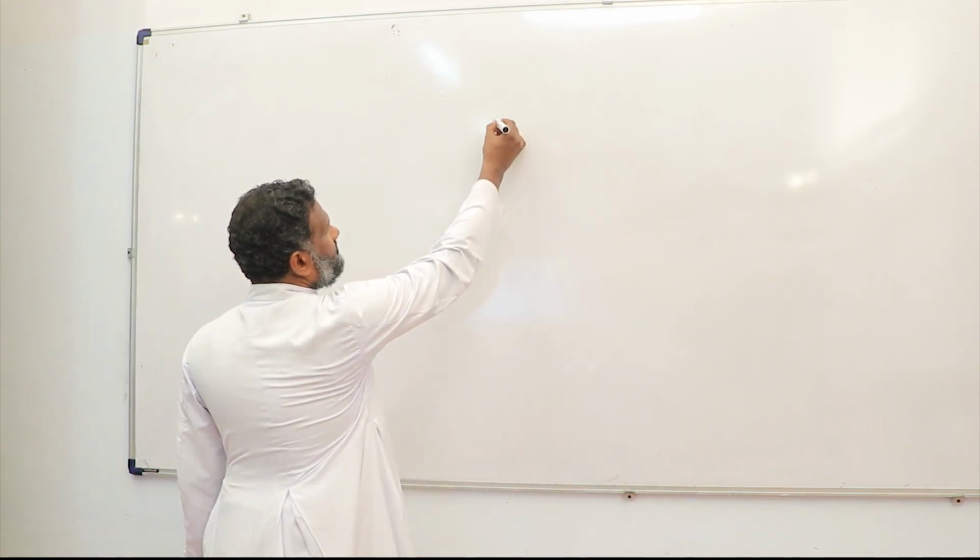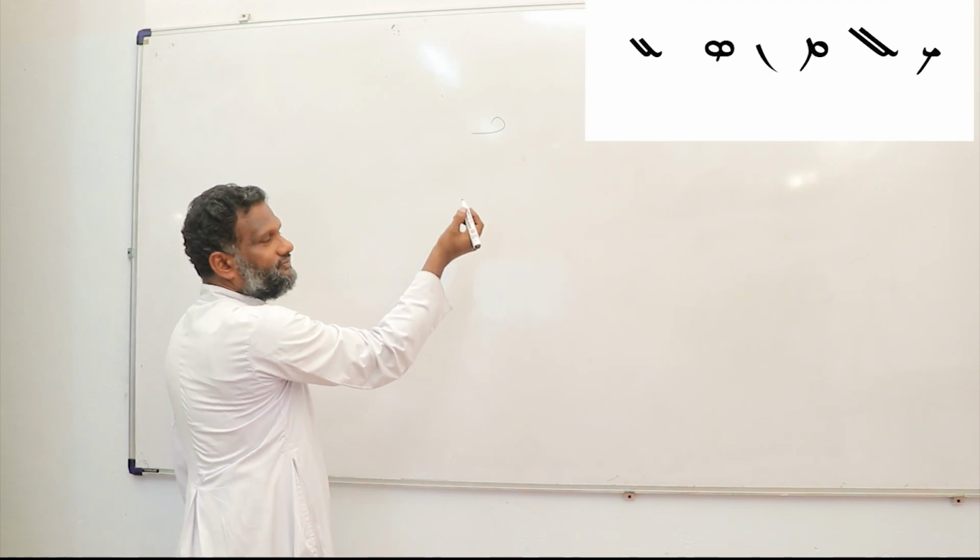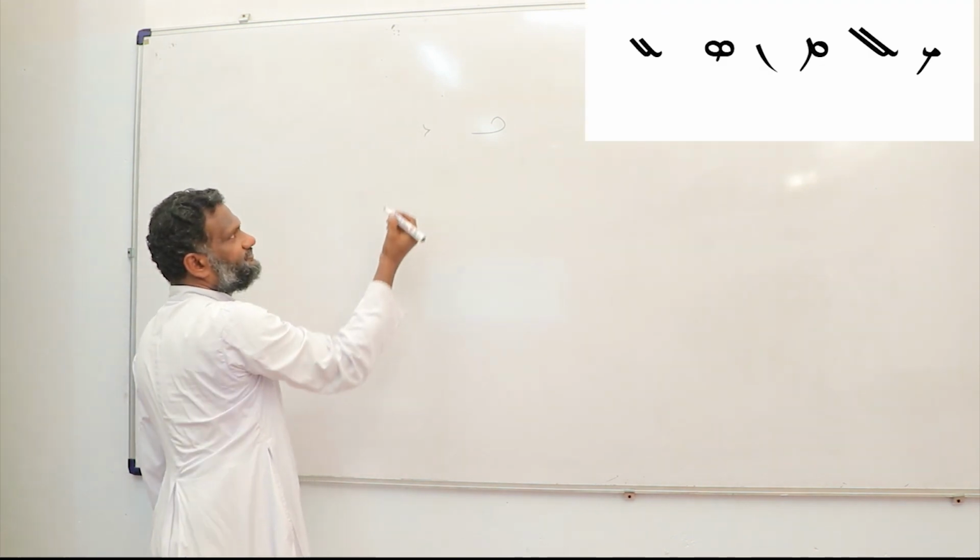In the last class we studied that there are 8 letters connected only with the preceding letters. Today we come across the end forms. See the end forms of 6 Syriac letters. There are 6 Syriac letters with end forms. The first one, Qaf. The end form is like this.